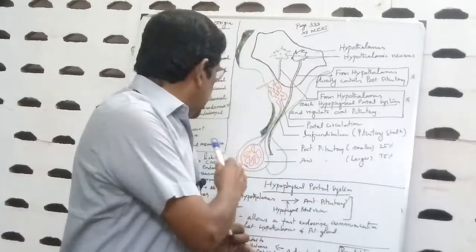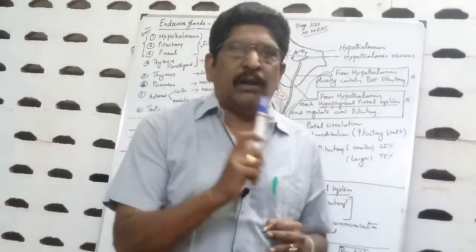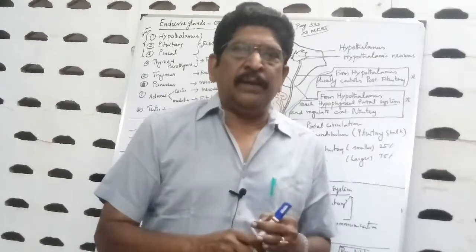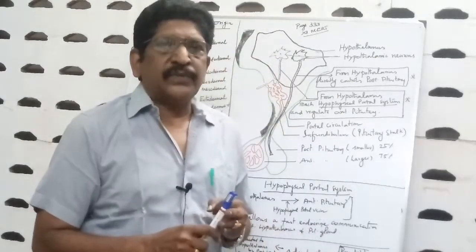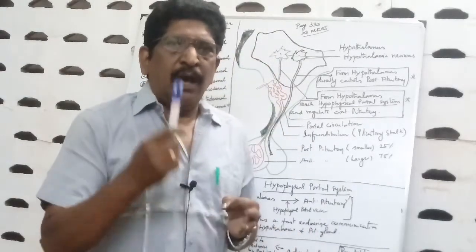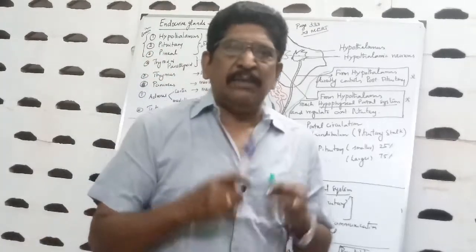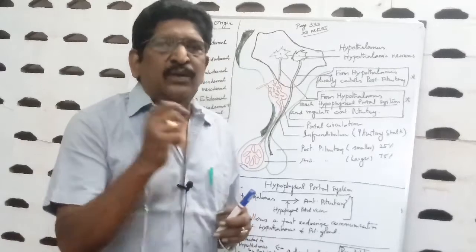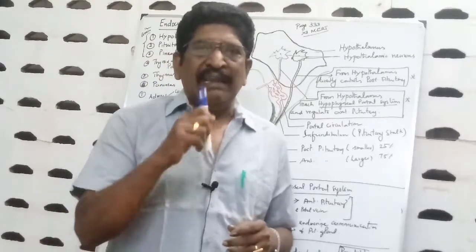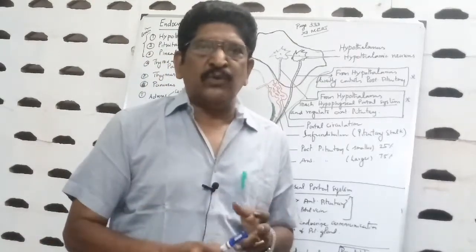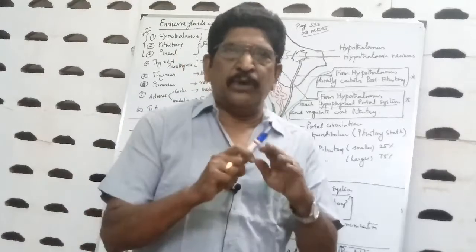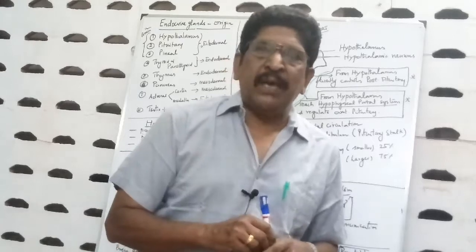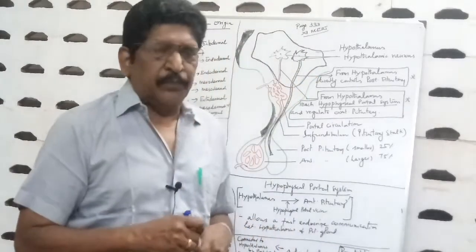And number 3, they are intercellular chemical messengers. They carry the messages to all parts of the body. So they are intercellular non-nutrient chemical messengers produced in trace amount. This may be asked in NEET.